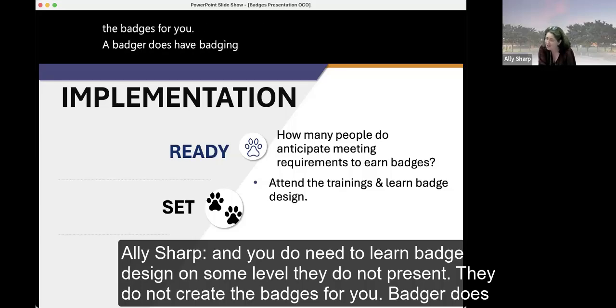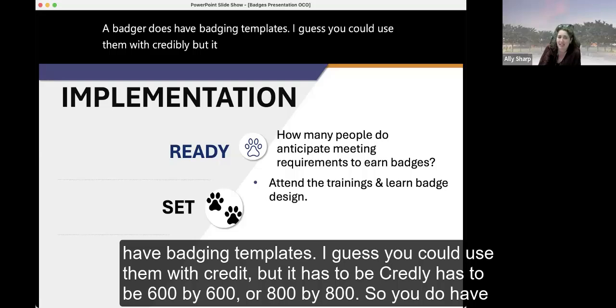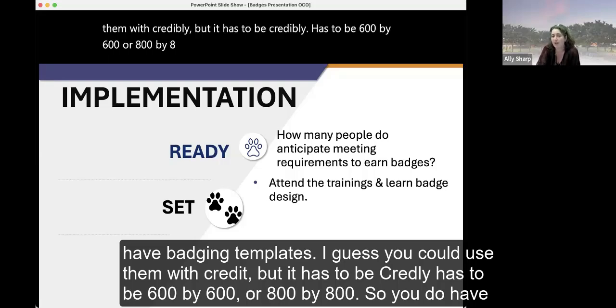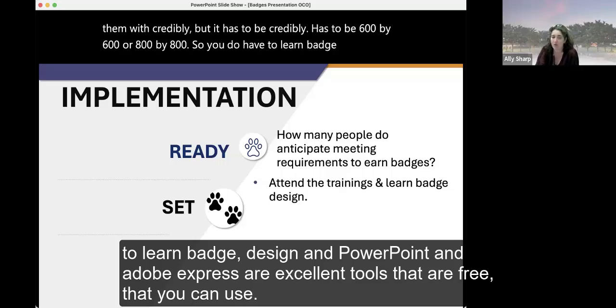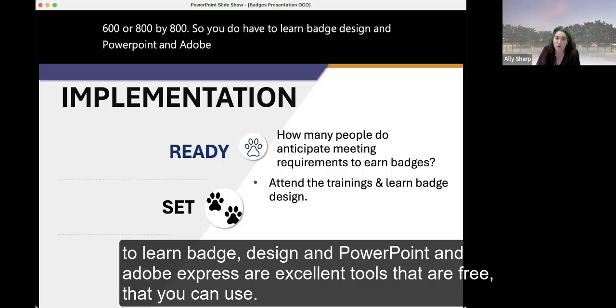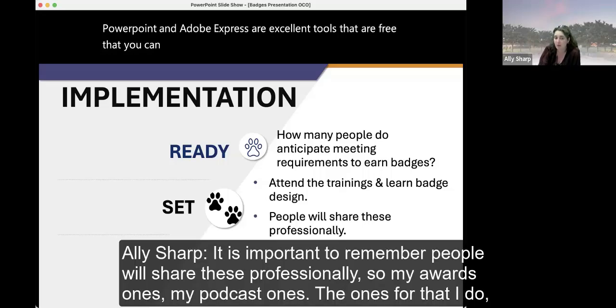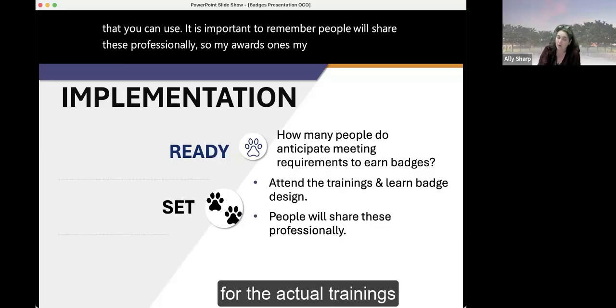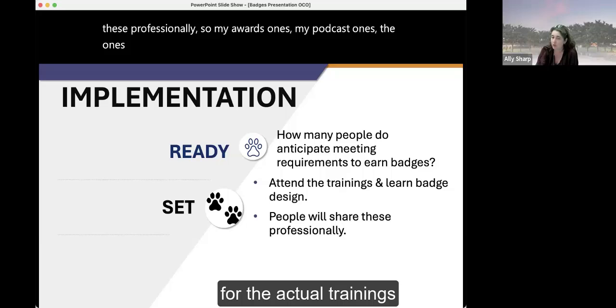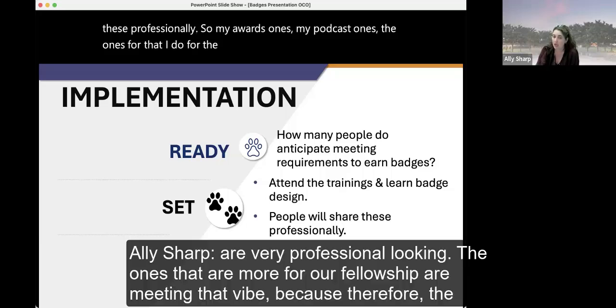I guess you could use them with Credly, but Credly has to be 600 by 600 or 800 by 800. So you do have to learn badge design, and PowerPoint and Adobe Express are excellent tools that are free that you can use. It is important to remember people will share these professionally. So my awards ones, my podcast ones, the ones that I do for the actual trainings are very professional looking.